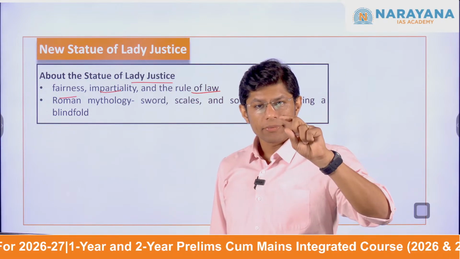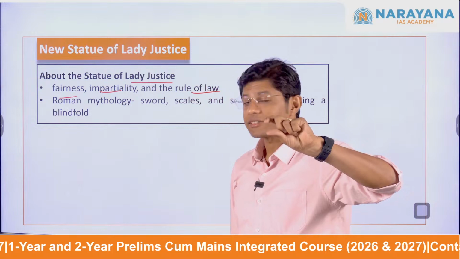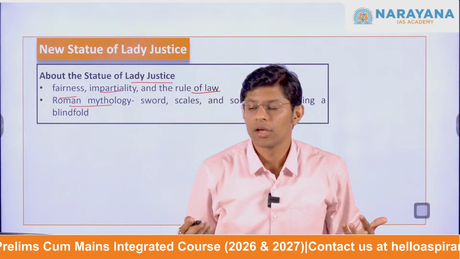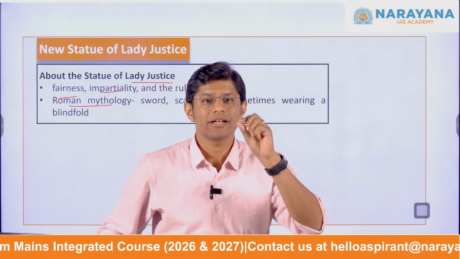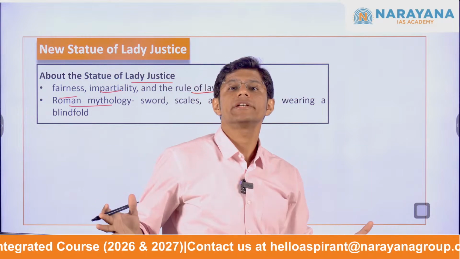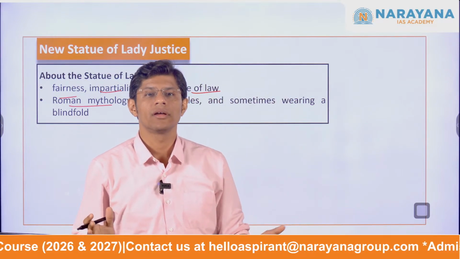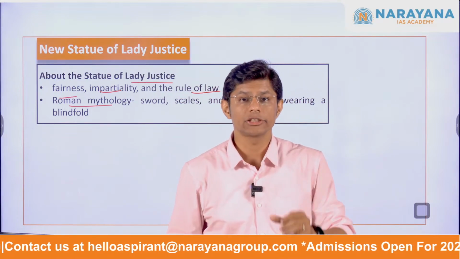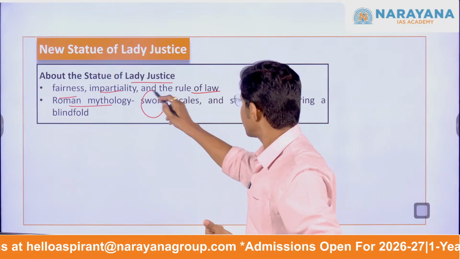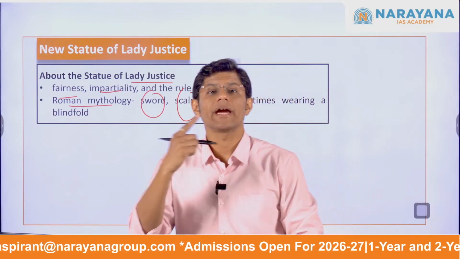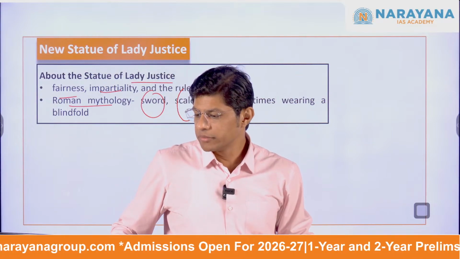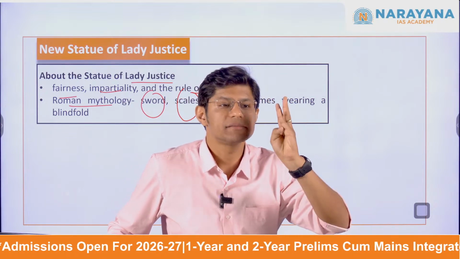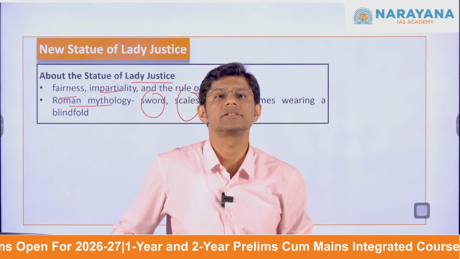Now, the figure of Lady Justice comes from Roman mythology. In Roman mythology, this Lady Justice was known as the goddess of justice and law. Her image is often shown as holding a sword, scales, and sometimes wearing a blindfold. Now, please remember all these three things: sword, scales, and blindfold. They symbolize different elements of justice.